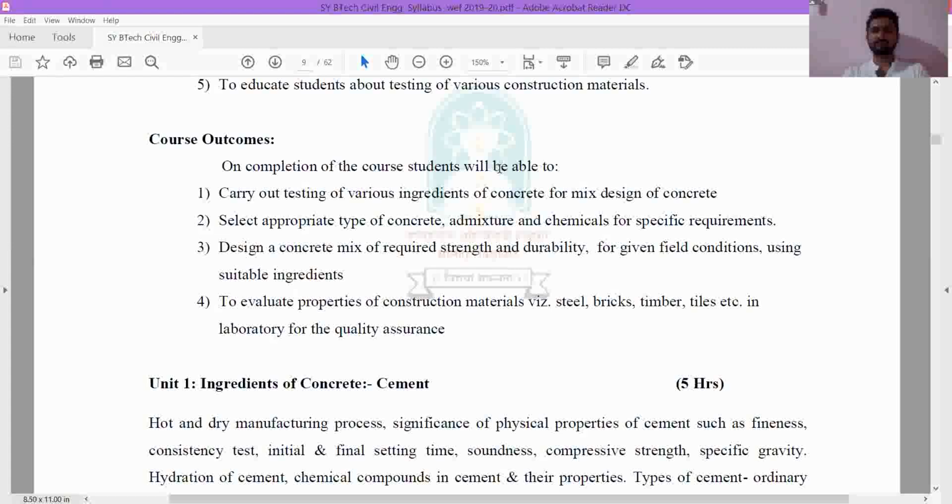Here you will be able to do the tests and tell what the quality of materials like brick, timber, steel and others is, what their properties are, and whether it is good quality or not. All these tests we will be doing in the laboratory. These are the course outcomes. Let us see the syllabus.